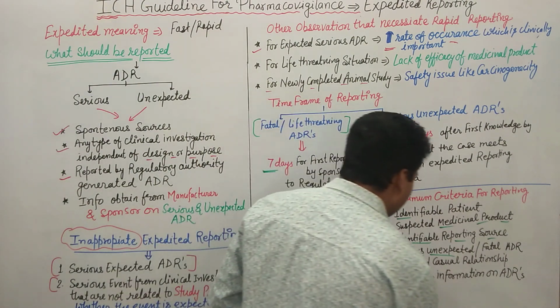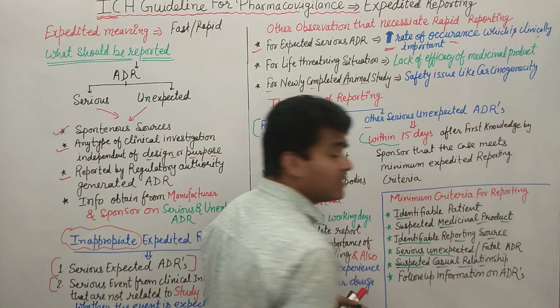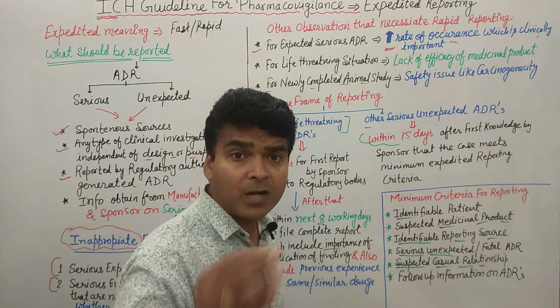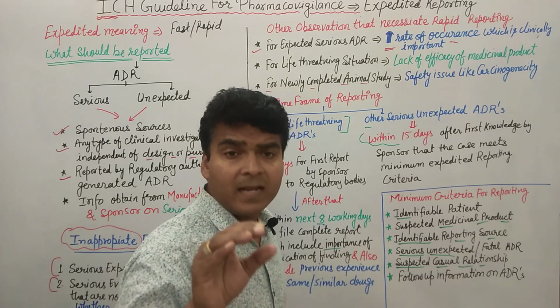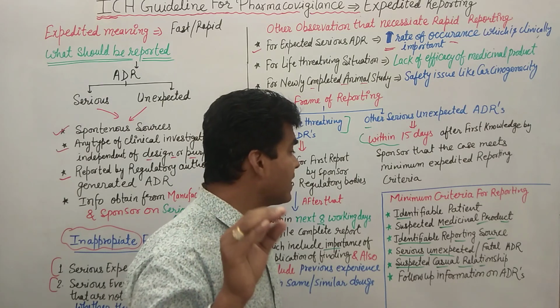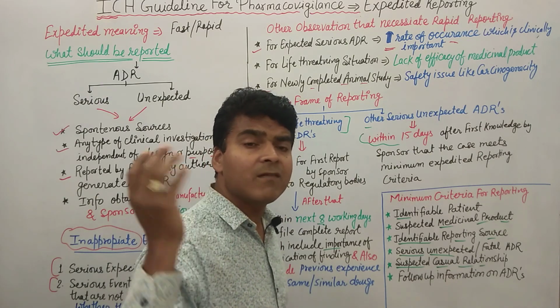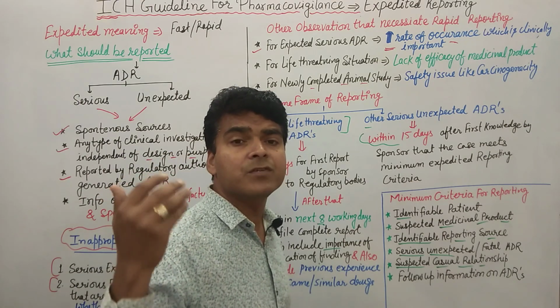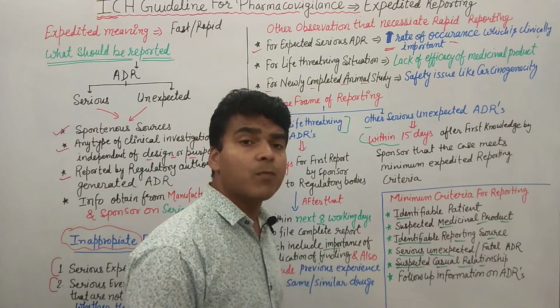Then suspected causal relationship means whether the ADR has a causal relationship with the medicinal product or not. So we have to clearly establish the criteria and clearly mention the criteria about the causal relationship. We already discussed the suspected causal relationship in our previous lectures, in the unit 1 and unit 2 lectures.